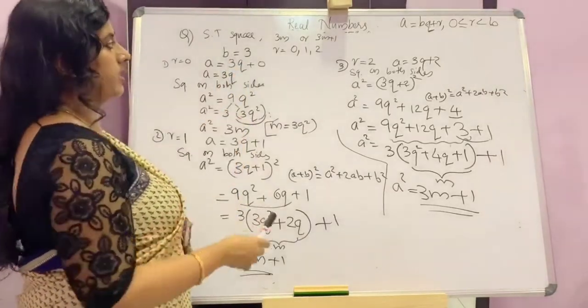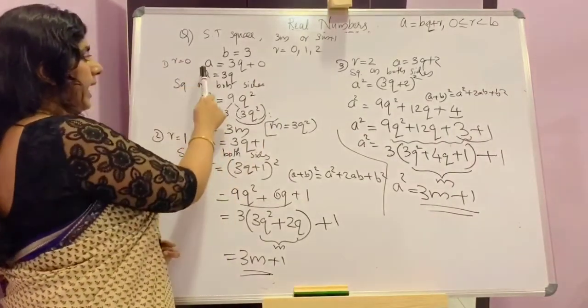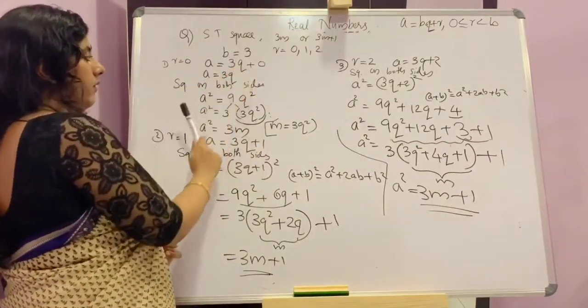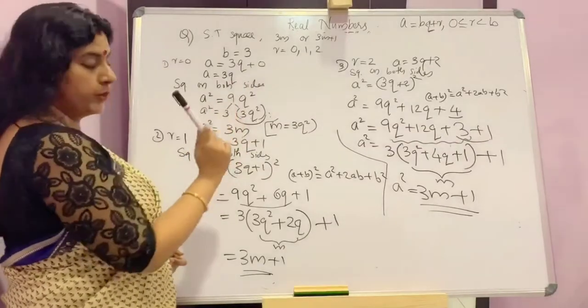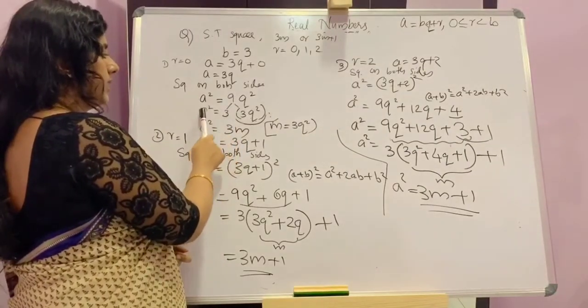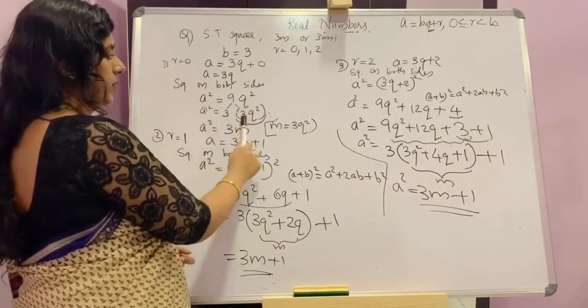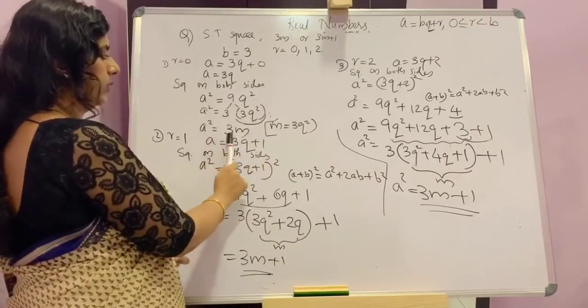So 3 conditions are there, r equal to 0, 1 and 2. From r equal to 0, a is equal to 3q. We want squares. So squaring on both sides, a square equal to 9q square. From 9, 3 is taken outside, that is a square equal to 3 into 3q square. Take this as m. So we can write a square is equal to 3m.